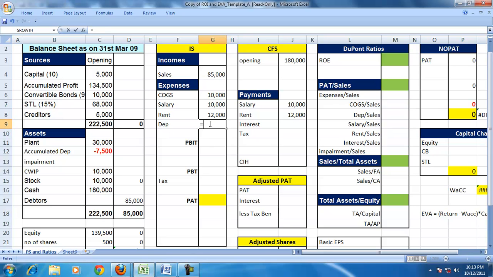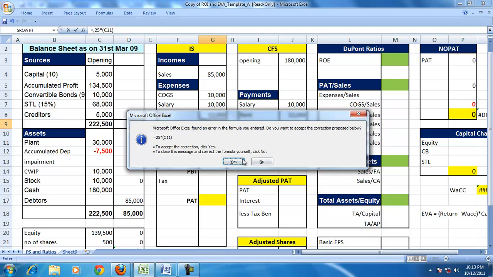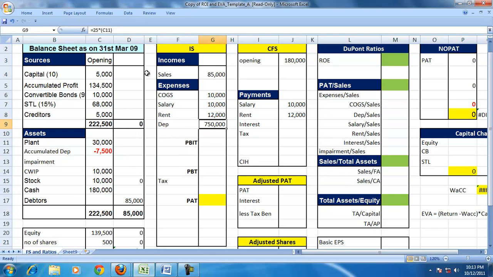So depreciation is equal to 0.25 into the WDV of the asset, or the book value of the asset.